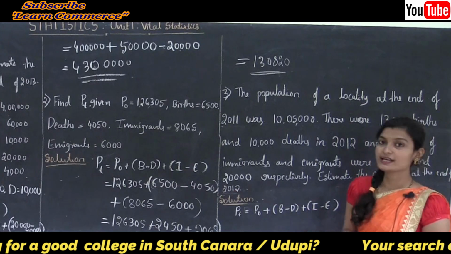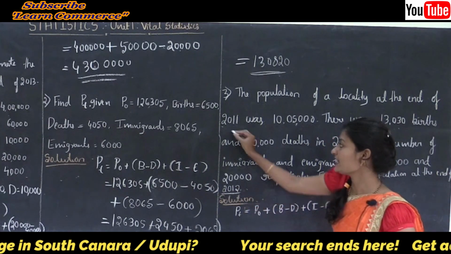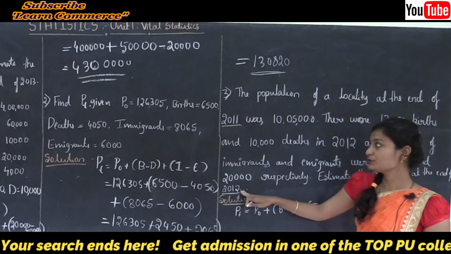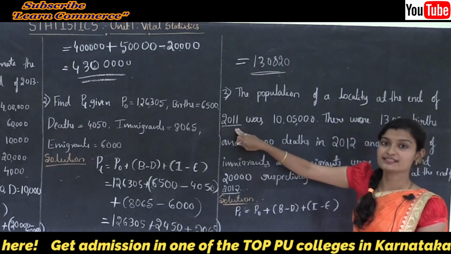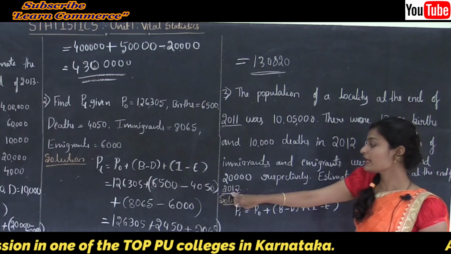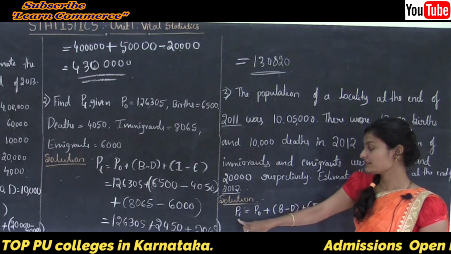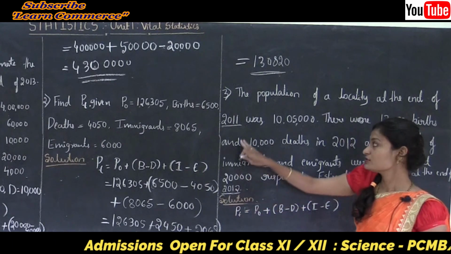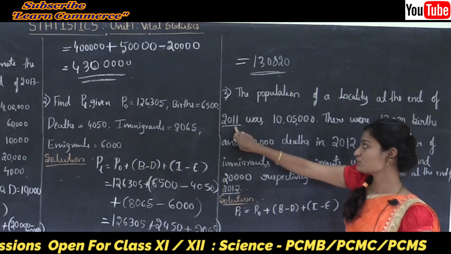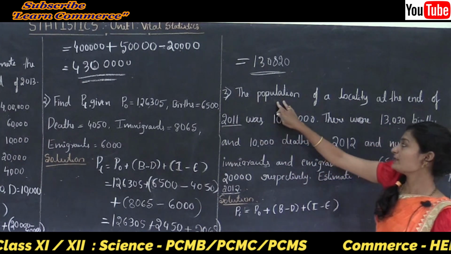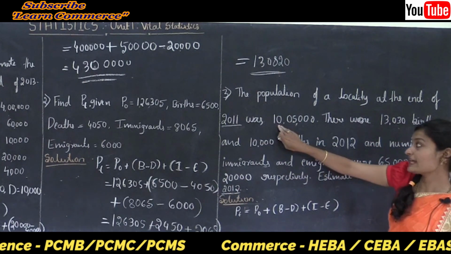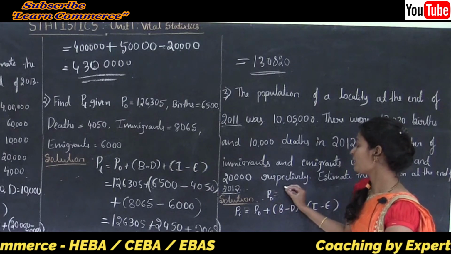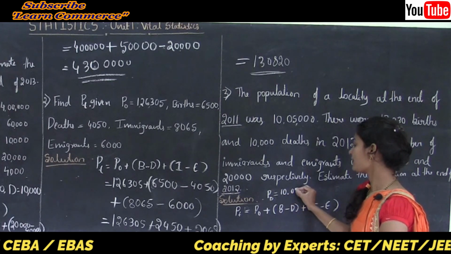So here 2 years are given, one is 2012, another one is 2011. As compared to 2012, 2011 is the previous census year, so 2012 is the current year. Here we need to estimate the population at time t, which is 2012, and the previous census year is 2011. The population is 10,05,000, so P naught is 10,05,000.